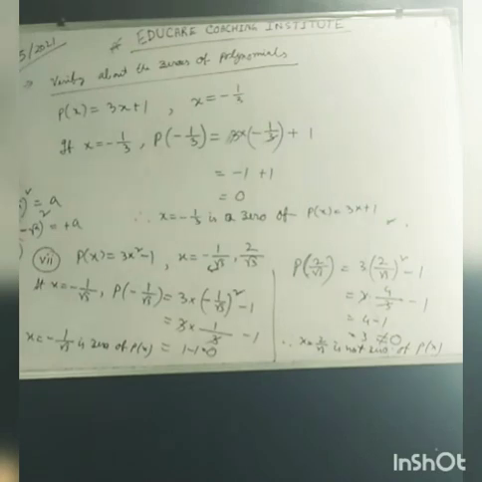First type is to find out the values if values of x are given. Second type of question is to verify the zeros of polynomials, with this process. And third, the last one, is different.